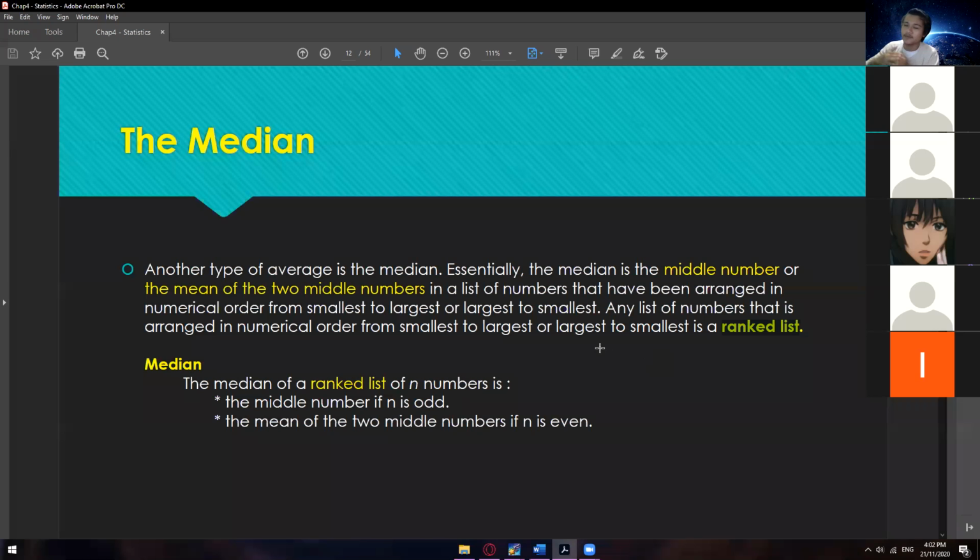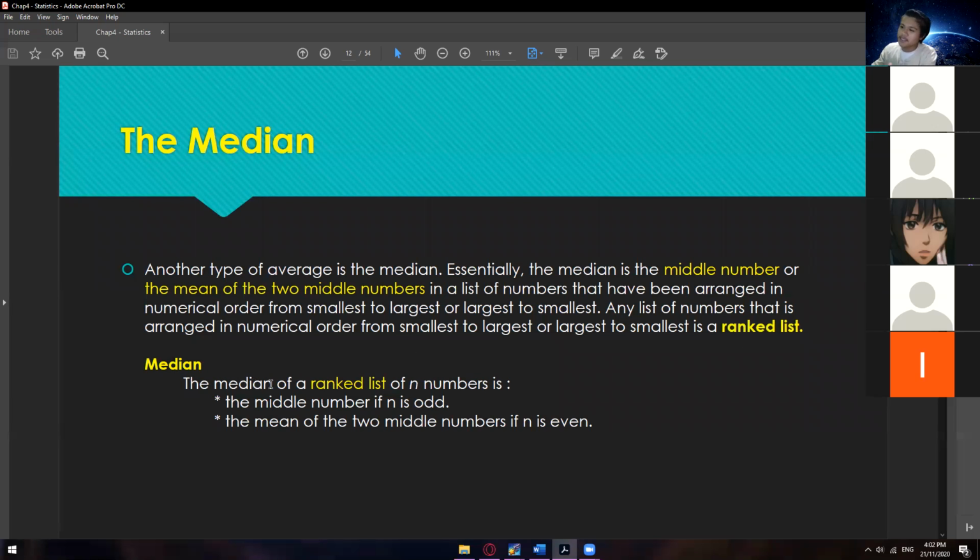But when we're talking about hundreds, thousands, or even millions, that's a pain. Anyway, we already have applications wherein you just put in all the data and it is automatically arranged into a rank list, and then you can get the middle part of that rank list.